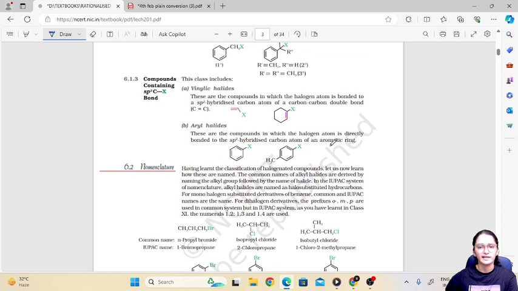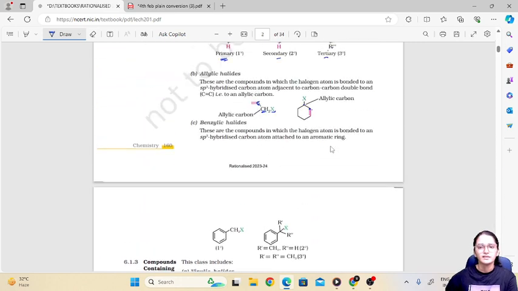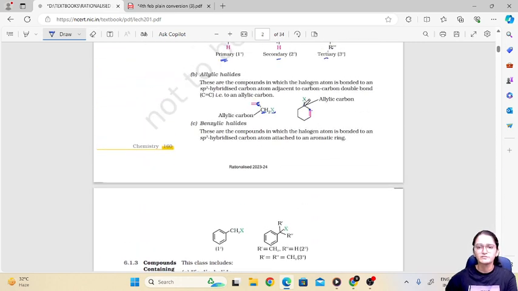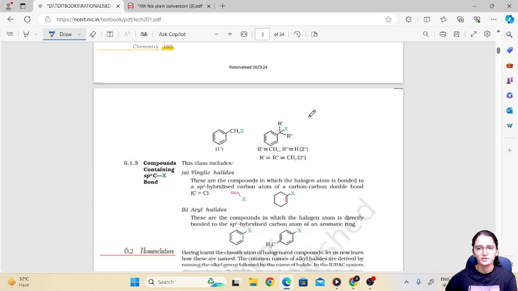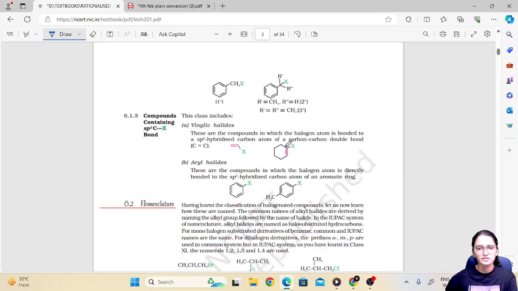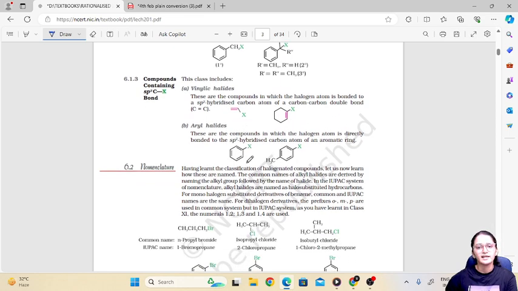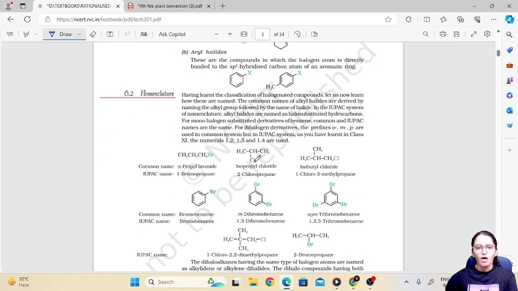Then vinylic halides. You can compare this with allylic halides. In allylic halides, we have seen that the halogen is attached to a carbon which is further attached to a double bonded carbon. But in vinylic, the halogen is directly attached to a double bonded carbon. So that is called vinylic halides, or vinyl halides. And aryl halides means when the halogen is directly attached to a ring, a benzene ring.